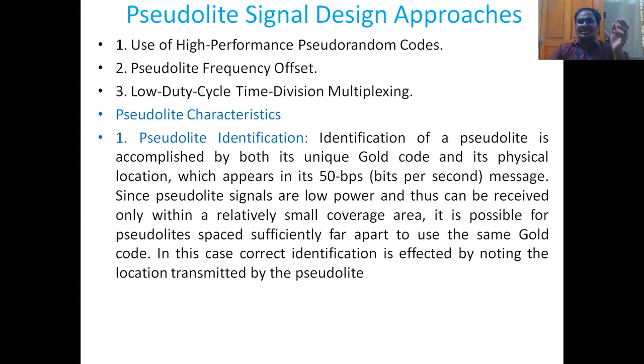The receiver can clearly compare the geometries of the pseudo satellite and the actual satellite. This is how a GPS receiver is able to identify the pseudolite from that of an original satellite, by knowing the satellite geometry along with the gold code, especially designed gold code. That is nothing but one of the pseudo random noise codes.